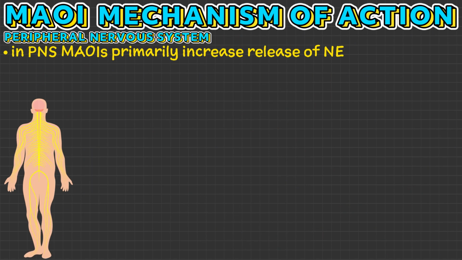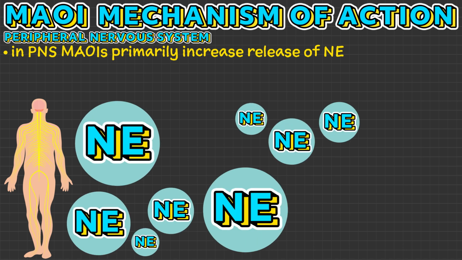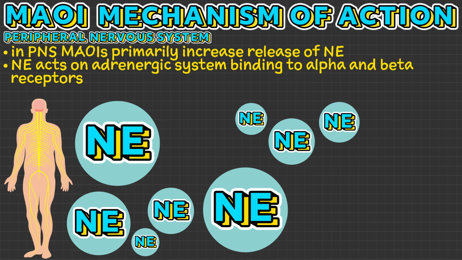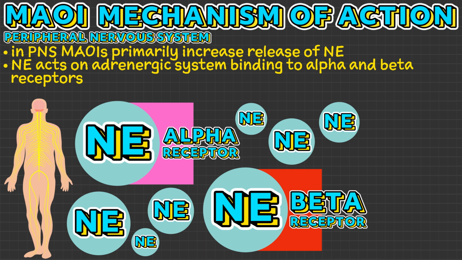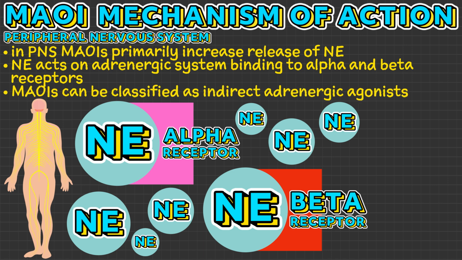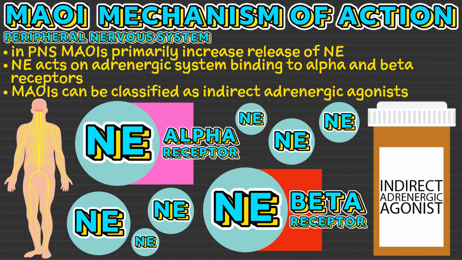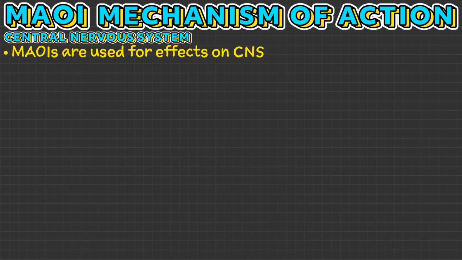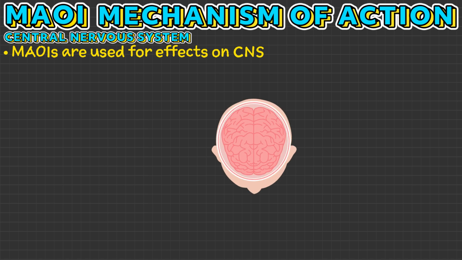In the peripheral nervous system, MAOIs primarily increase the release of norepinephrine. This norepinephrine acts on the adrenergic system, binding to alpha and beta adrenergic receptors. As a result of this action, MAOIs can be classified as indirect adrenergic agonists. However, MAOIs are not used for their effects on the peripheral nervous system. Instead, MAOIs are used for their effects on the central nervous system.